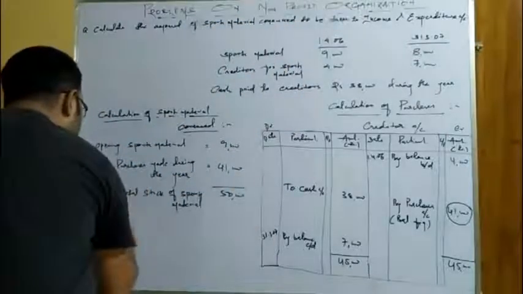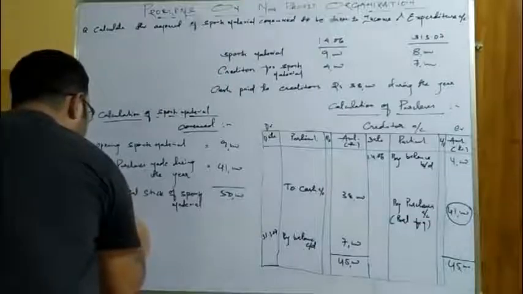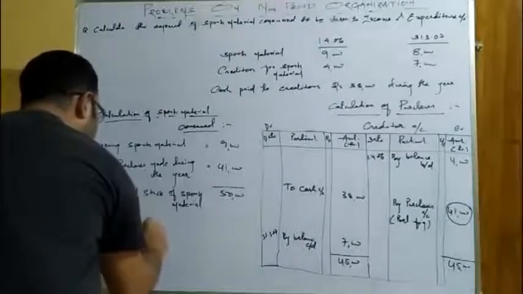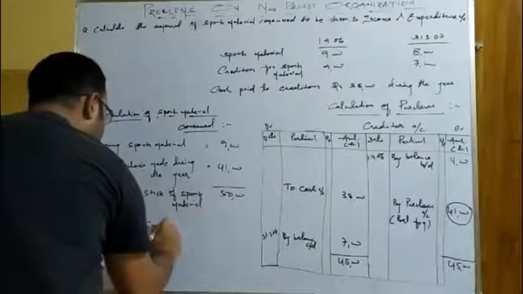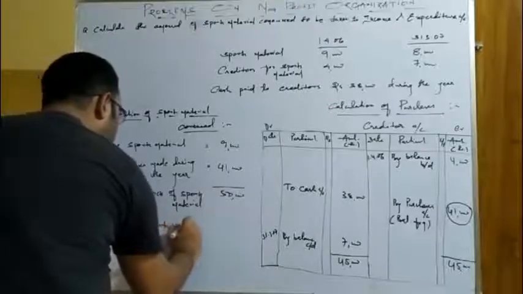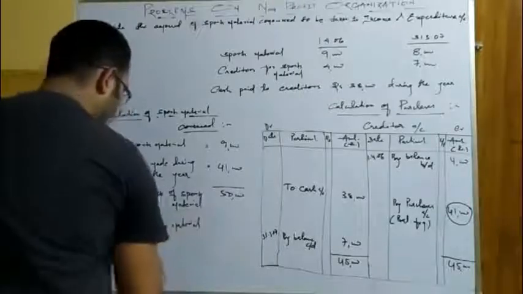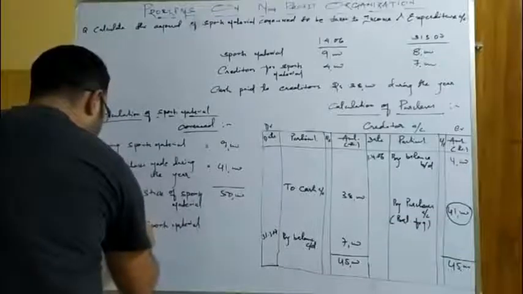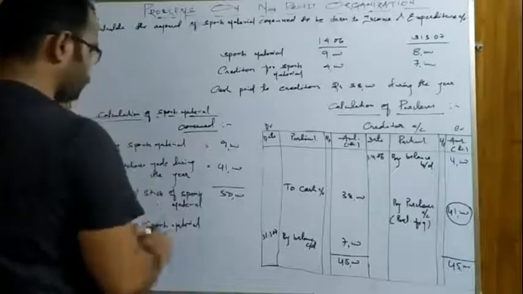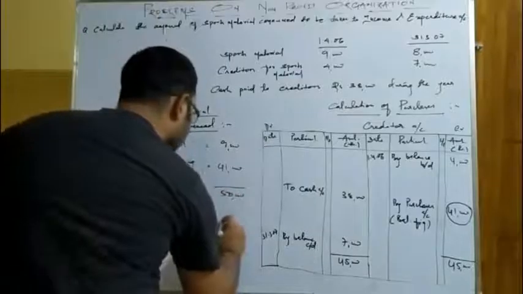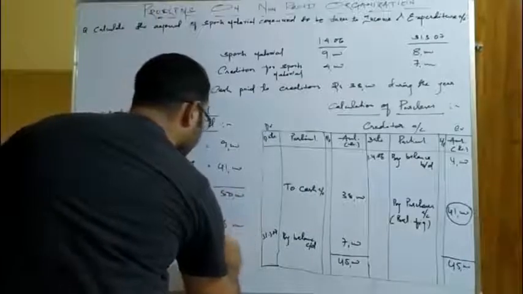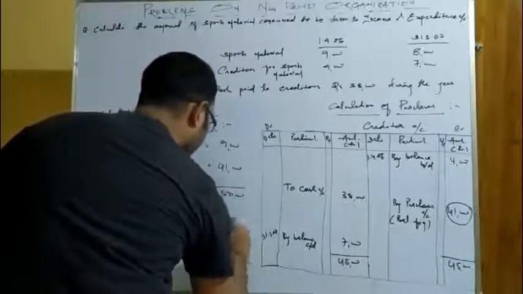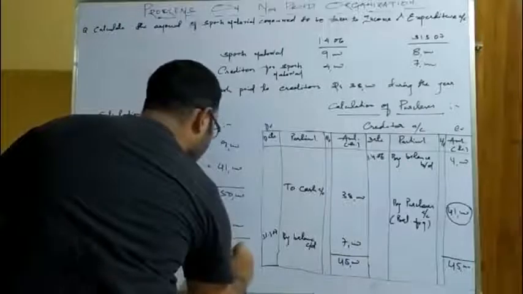Less closing sports material. Closing sports material is 8,000. So what is the value that we get here? 42,000.